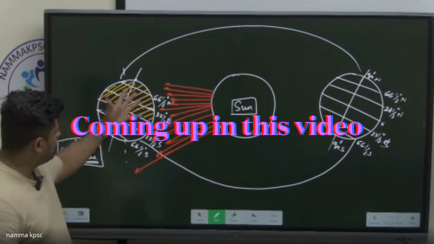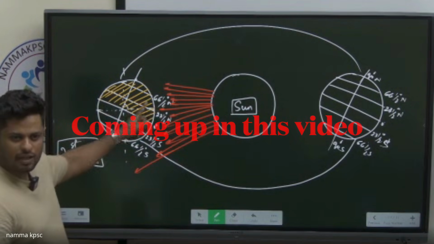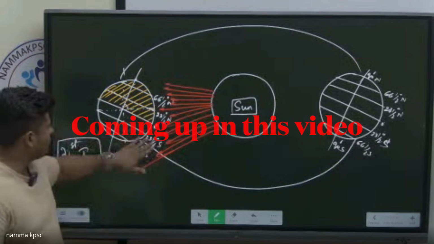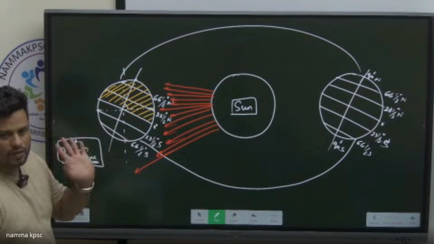This part completely, when it rotates, this entire hemisphere is receiving the maximum amount of insolation. With the southern hemisphere, most of the areas do not even receive any amount of insolation.